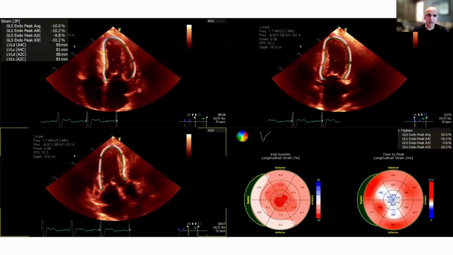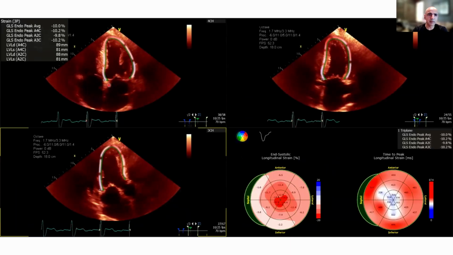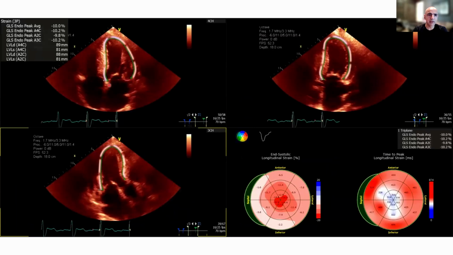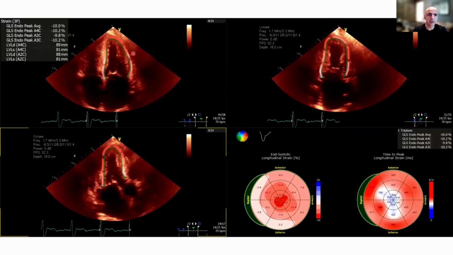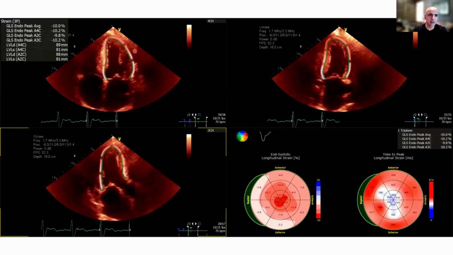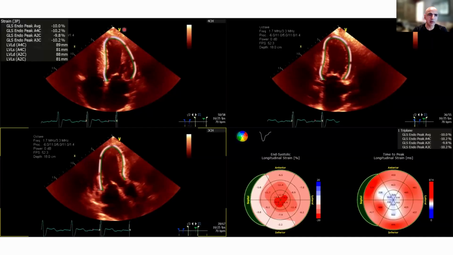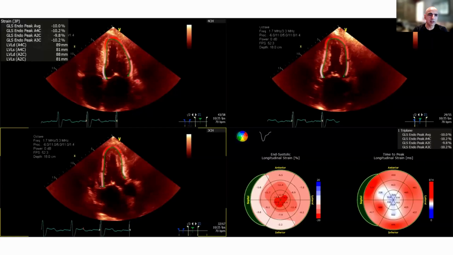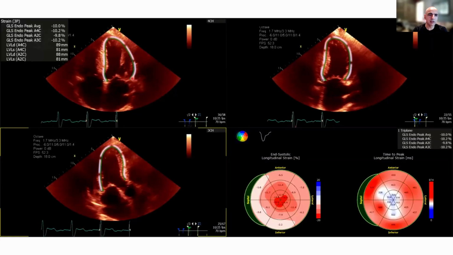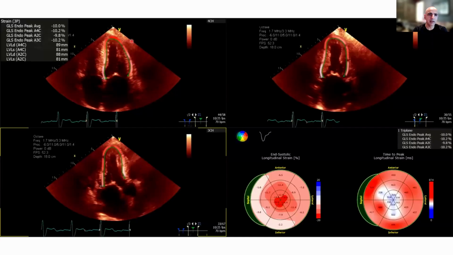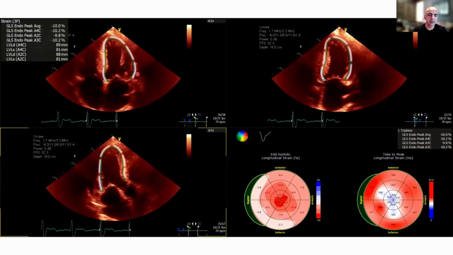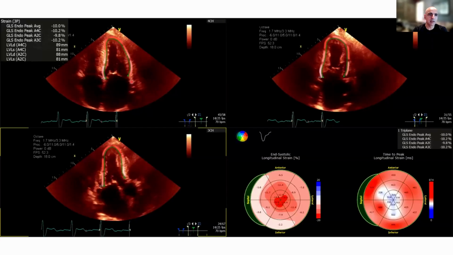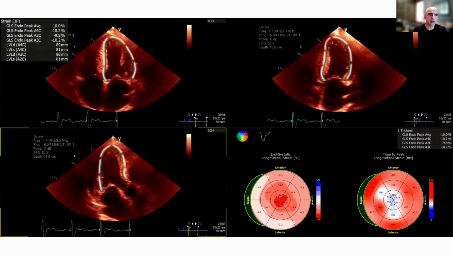This is a technique called global longitudinal strain. We basically outline the endocardium, and then the software will track the speckle movement of the tissue in the longitudinal direction, so from base towards apex. We look at how well the tissue moves. The myocardium should contract and move towards the apex by approximately 20%. So we want to see shortening of the ventricle by 20%. So this speckle here should move this way.